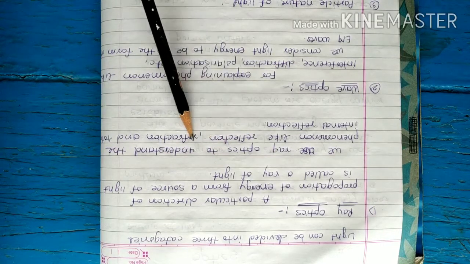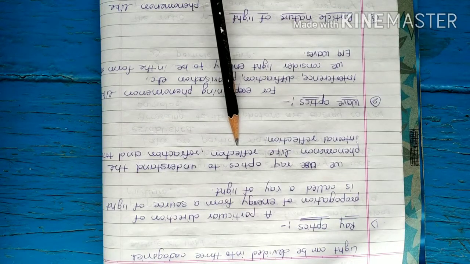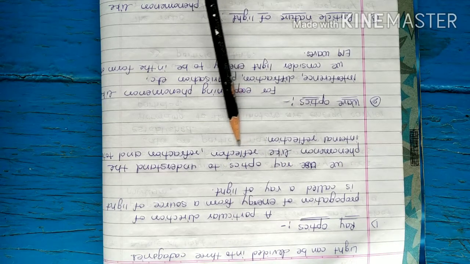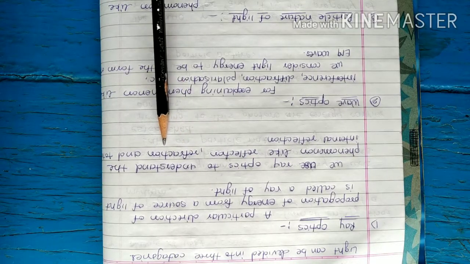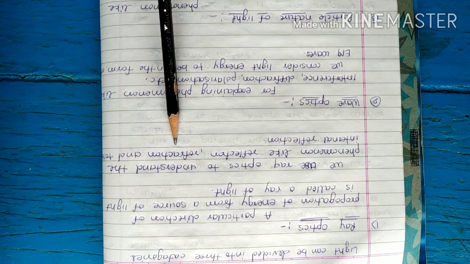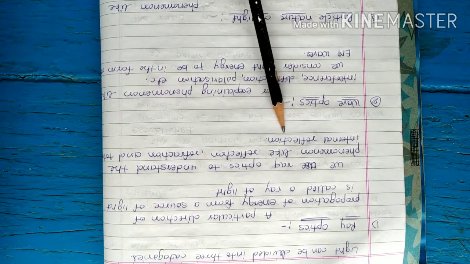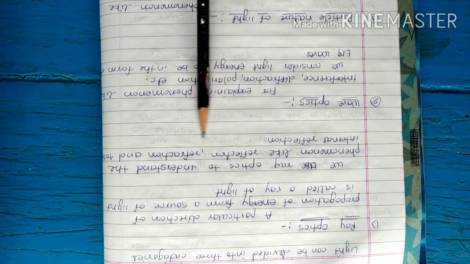We use ray optics to understand phenomena like reflection. That means when the rays are incident on a plane surface or any other surface, they reflect back. This phenomenon is known as reflection. Then ray optics is used to understand the phenomenon of refraction. That means rays pass through the glass, that is refraction, and total internal reflection. All these phenomena we are going to study in this chapter.